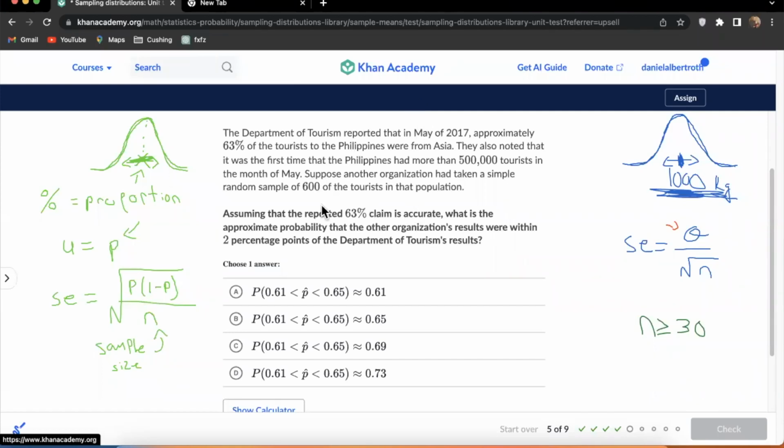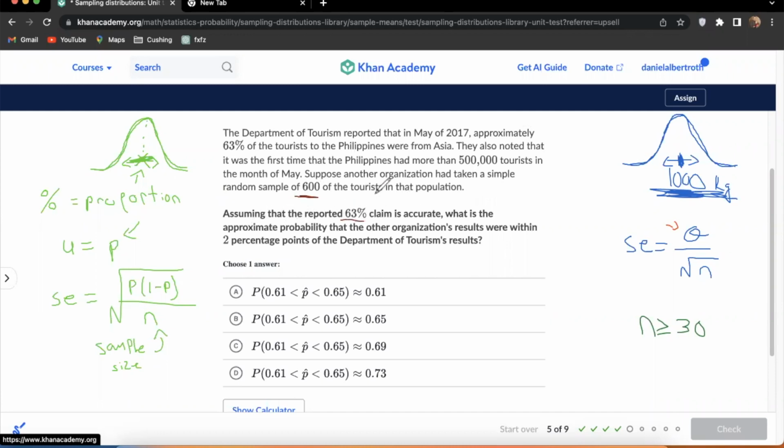All right, so this one says the Department of Tourism reported that in May of 2017, approximately 63% of tourists to the Philippines were from Asia. They also noted that it was the first time that the Philippines had more than 500,000 tourists in the month of May. Suppose another organization had taken a simple random sample of 600 tourists of that population.